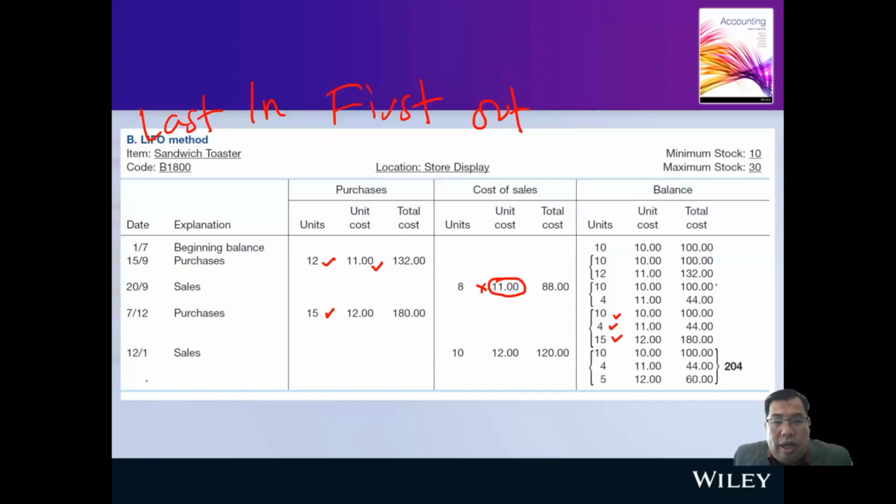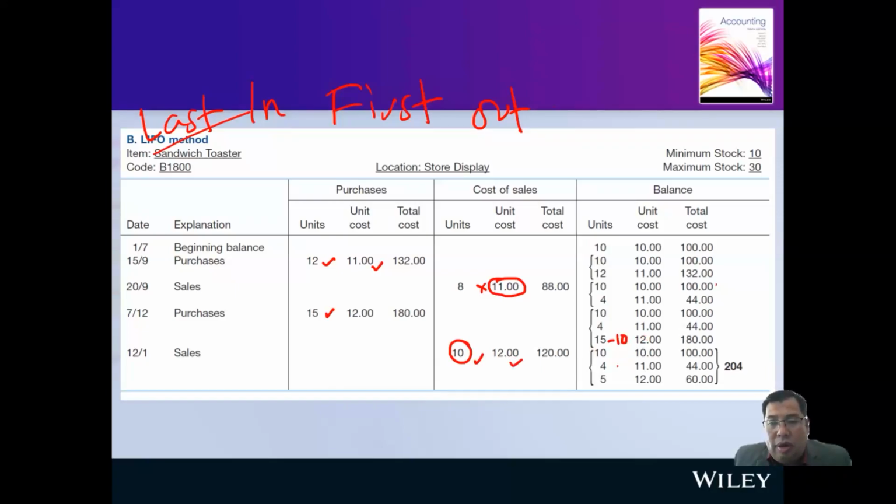On 12th January, you sold 10 units of the toaster. Under last in, first out, we are going to take the last one, the newest one, which is the 15. So I'm taking 10 out of the 15. The 10 here, the price is $12.